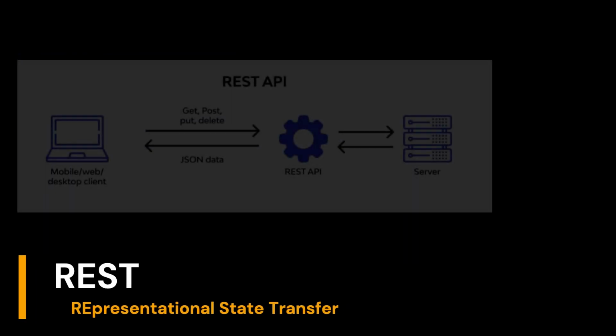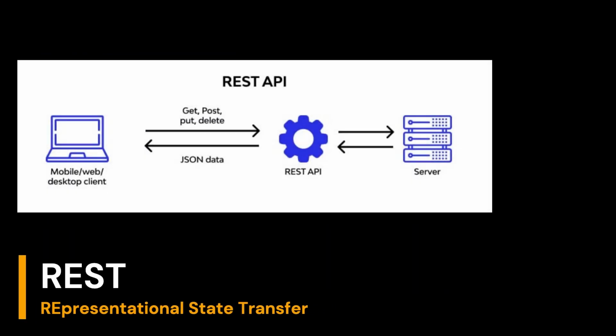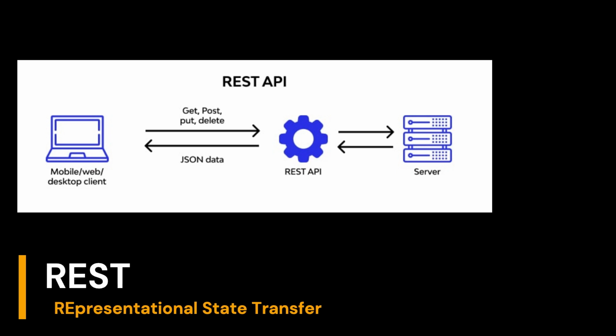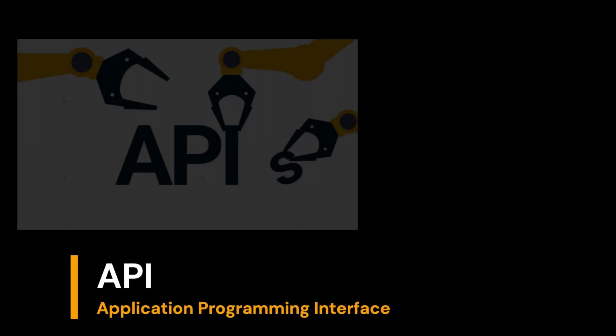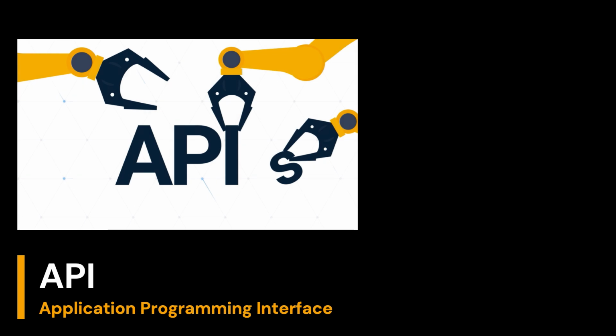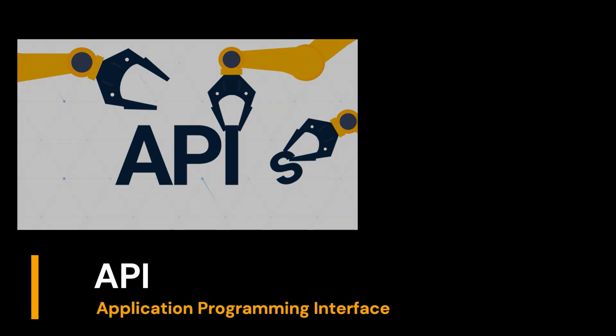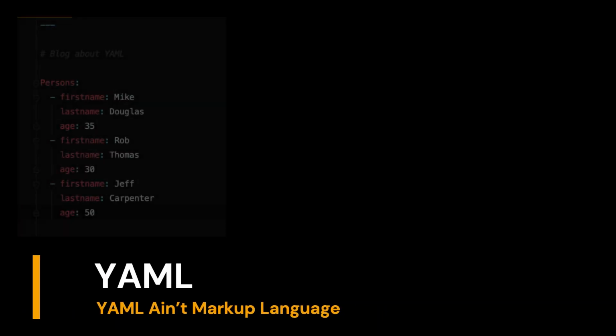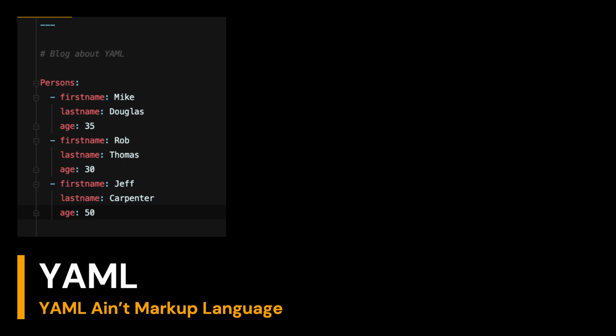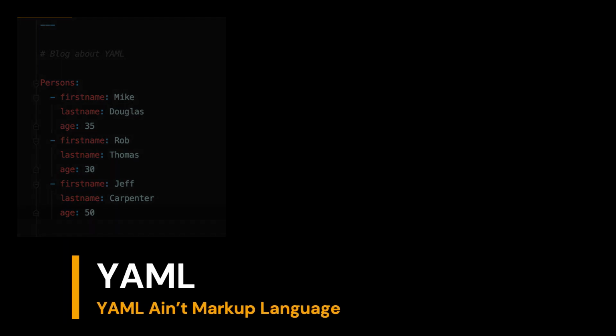REST, Representational State Transfer. A RESTful service used to provide APIs. API, Application Programming Interface. A computing interface to a piece of software; you call an API to interact with the system. YAML, YAML Ain't Markup Language. A human-readable data serialization language.